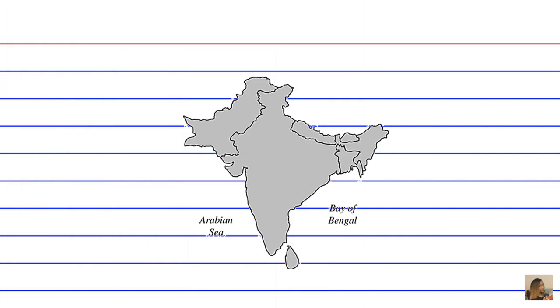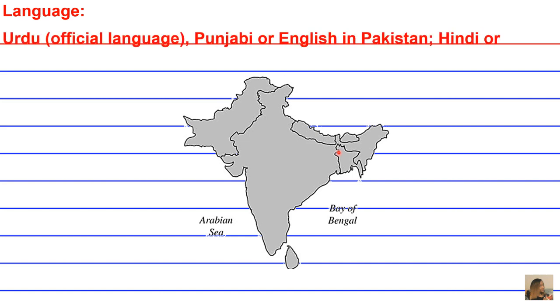A second unifying force in this region of India, Pakistan, Nepal, and Bangladesh is going to be language. Urdu, the official language, or Punjabi or English in Pakistan, and Hindi or English in India, and Bengali in Bangladesh, okay?